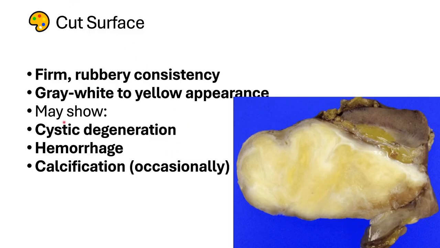When discussing the macroscopic features of the schwannoma, it is important to know about the cut surface. This cut surface is firm and rubbery in consistency. As you can see, it is gray, white, and ash in color. It may show cystic degenerations or hemorrhages. Hemorrhages are not prominent because this is a benign tumor. You can also see calcifications occasionally. You have to remember these things when you are describing the macroscopic features.